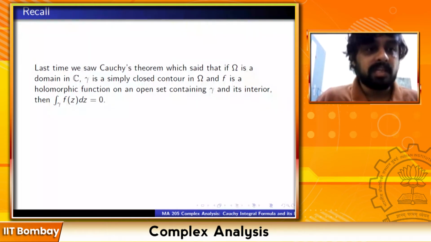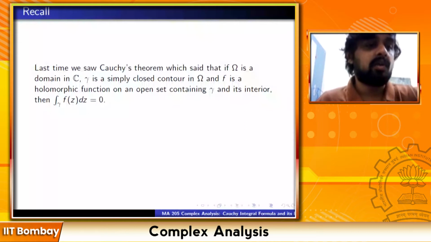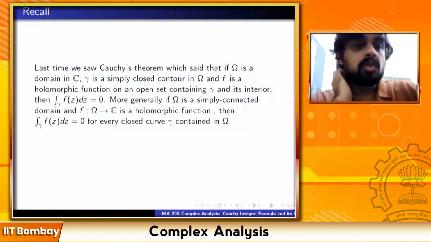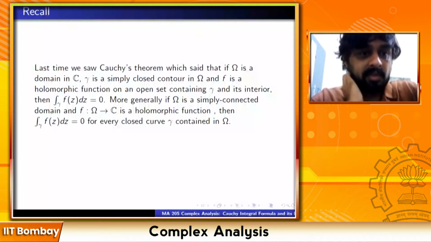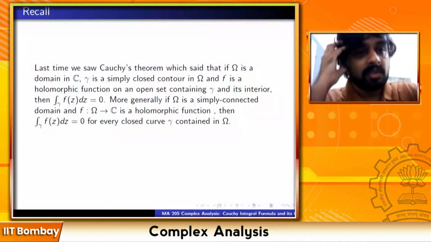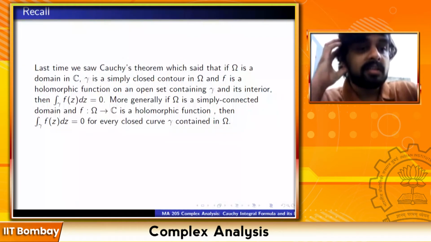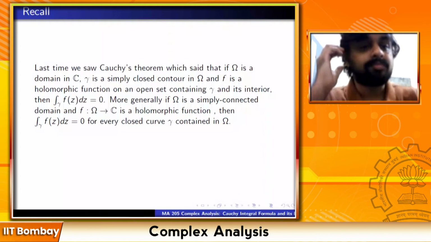Let me just say it again. So we saw Cauchy's theorem last time. You have a holomorphic function on a domain omega. Gamma is a simple closed contour. f is a holomorphic function on an open set containing gamma and its interior. Then integration of f(z) dz along gamma is 0. More generally, if omega is a simply connected domain and f is a holomorphic function on omega, then integration of f(z) dz along gamma is 0 for every closed curve gamma contained in omega.